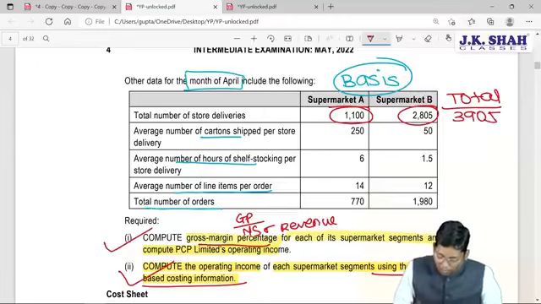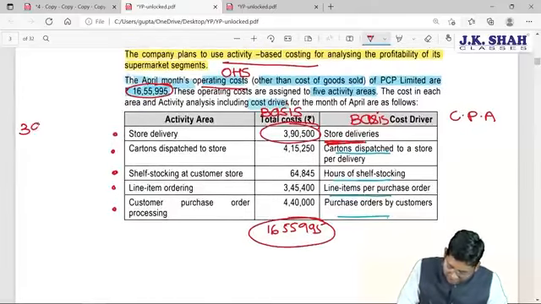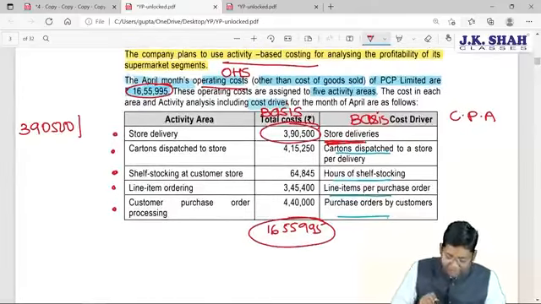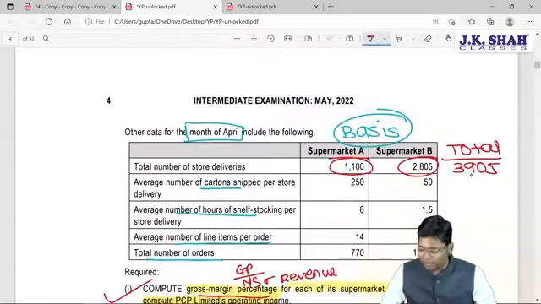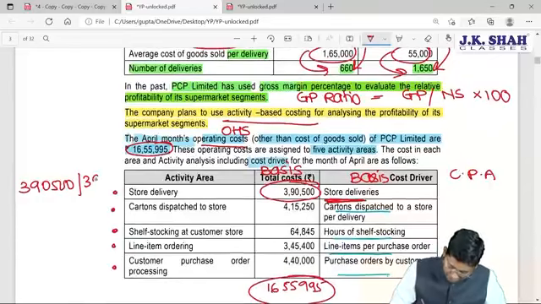Correct? What was the total cost of the first activity? Sir, the first activity's cost was 3,90,500. You should divide it by the total number of deliveries, which is 3,905. So when you divide, you get one answer: 390,500 divided by 3,905 is equal to 100 rupees.